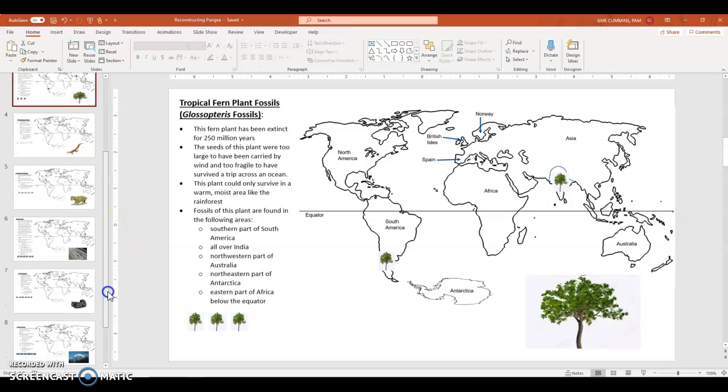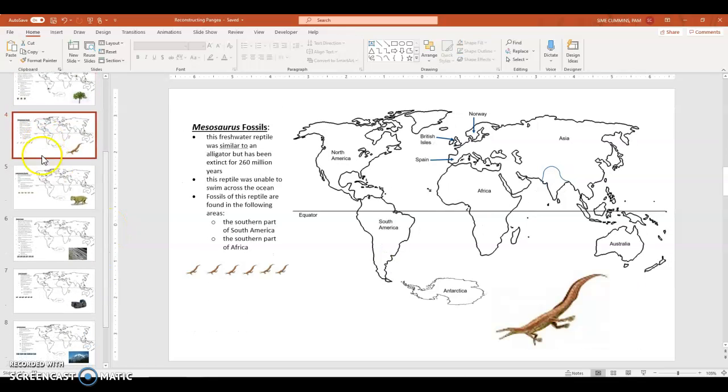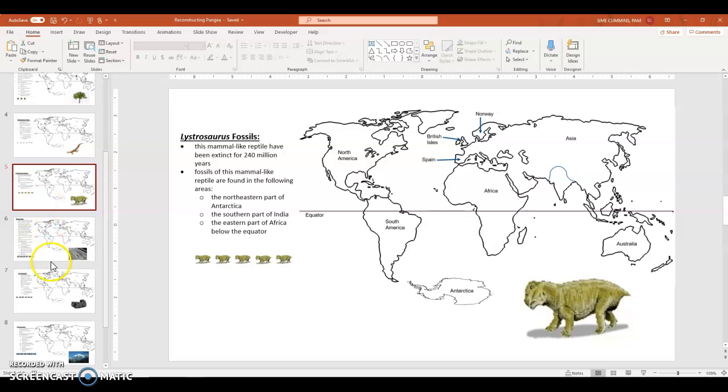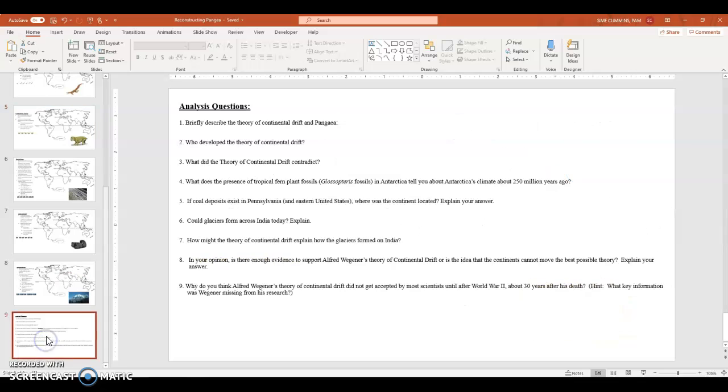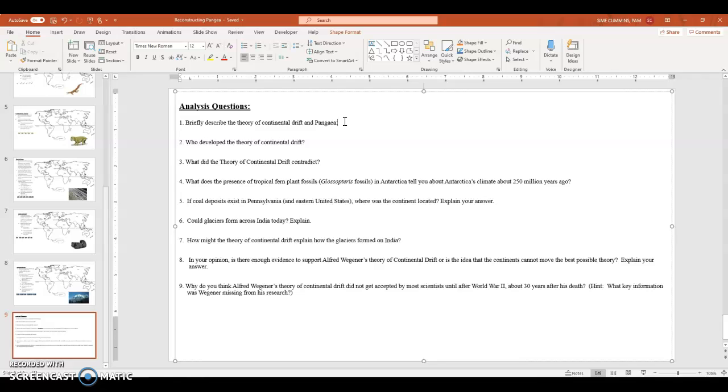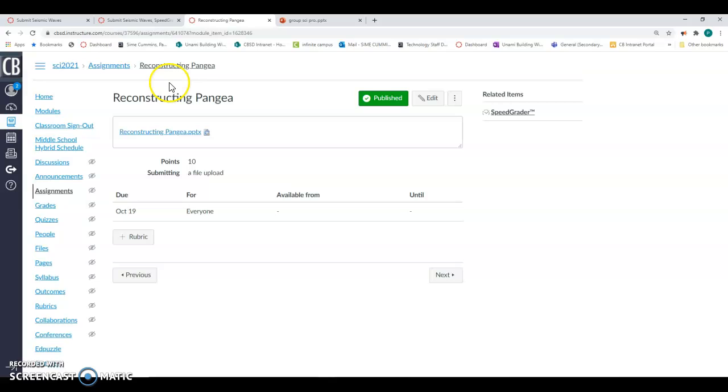When you're done doing all of these, here's a Mesosaurus fossil, here's a Listosaurus fossil, etc. Once you're done placing them where they should be, you're going to answer the question. So briefly describe Pangea and continental drift, you'll put your answers in here. When you're done, make sure that you save it and then upload it to the correct place. You'll upload it in the Reconstructing Pangea place. Okay, and that is it. It is due on Monday at 11:59 p.m.